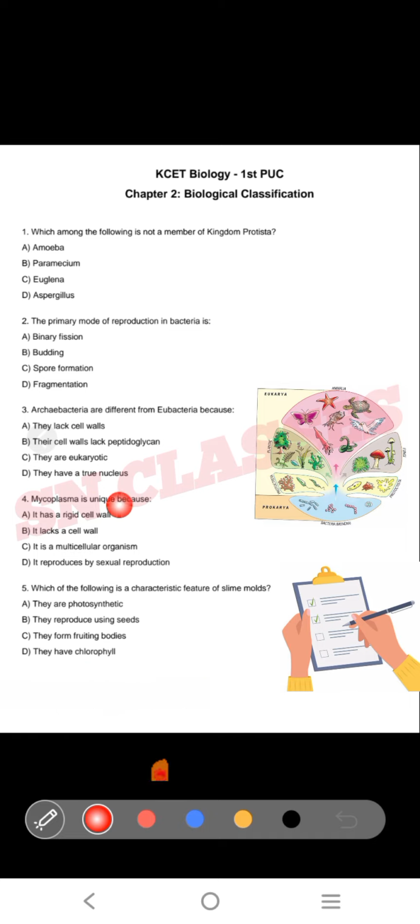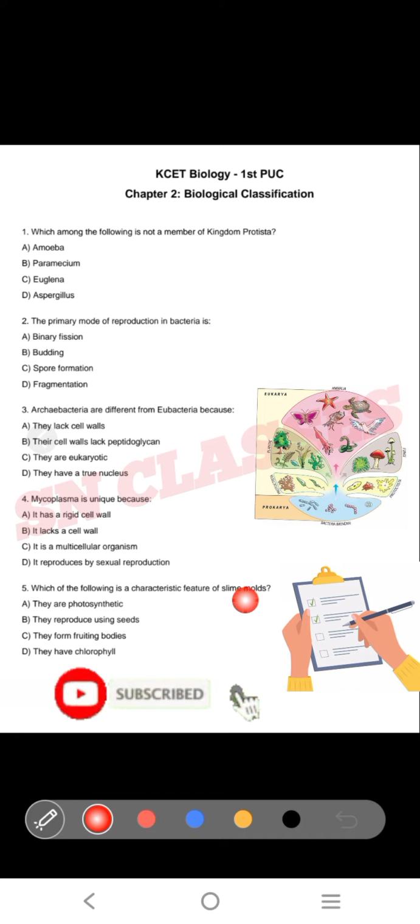Let us move on to the fourth question, that is, mycoplasma is unique because option A, it has a rigid cell wall. Option B, it lacks a cell wall. Option C, it is a multicellular organism. Option D, it reproduces by sexual reproduction. Your answer is option B, it lacks a cell wall. There is an absence of cell wall in mycoplasma, and mycoplasma is the smallest organism when compared to all other living organisms. Okay. Let us move on to the fifth question.